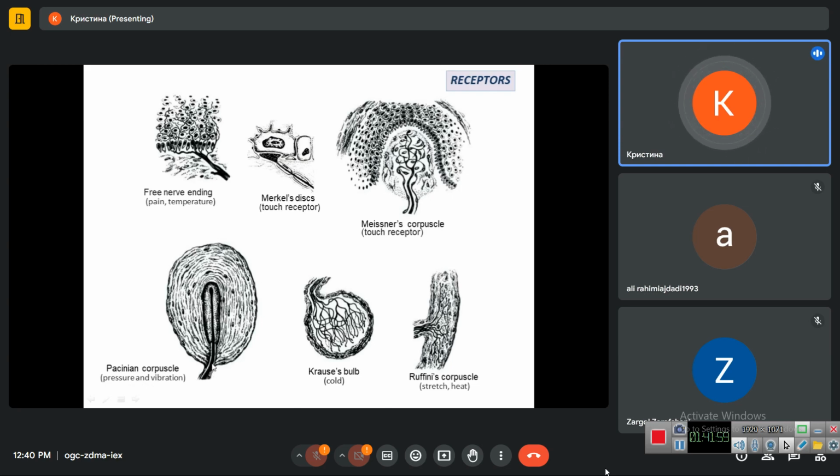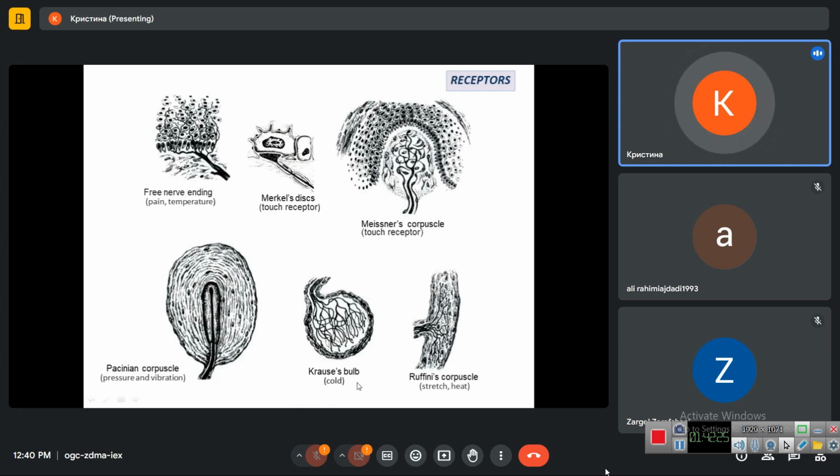In the center we have the end of dendrite. It is covered with the glial capsule here, and glial capsule is covered with the outer connective tissue capsule, which contains a lot of concentrical membranes made up with the very specialized fibrocytes. So it receives pressure and vibration.